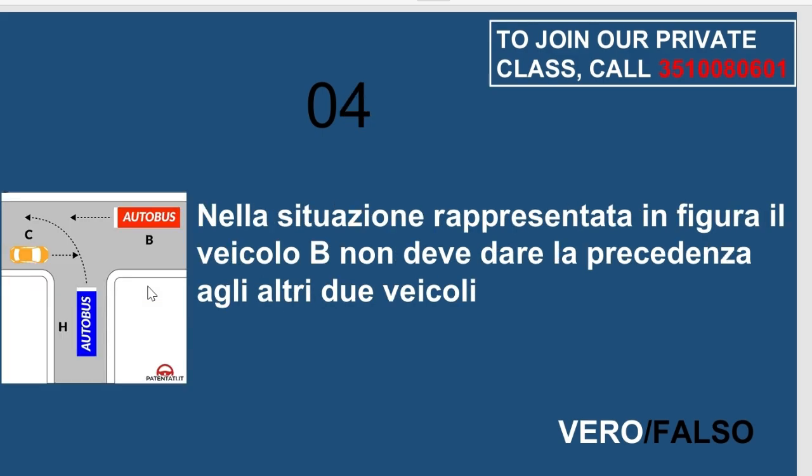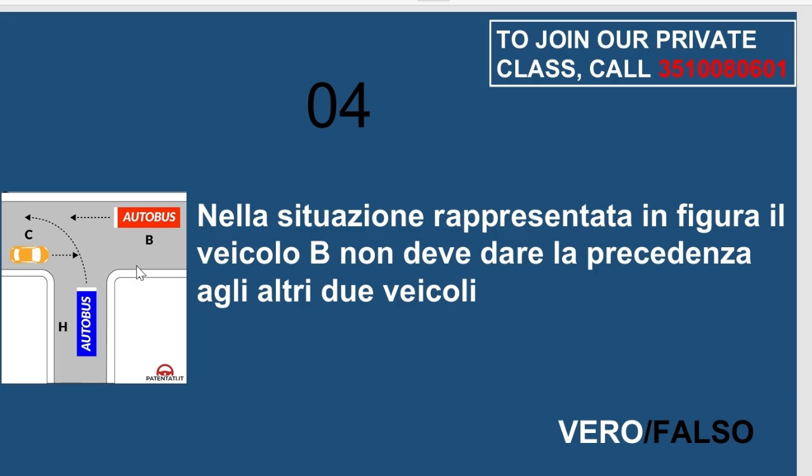The number four is said, nella situazione rappresentata in figura, il veicolo B non deve dare la precedenza agli altri due veicoli. Oh yes, it is. The number four is vero, not falso, okay? Because he said in the situation shown in the figure you are seeing here, which is at the intersection, vehicle B must not give way to the other two vehicles at the intersection.